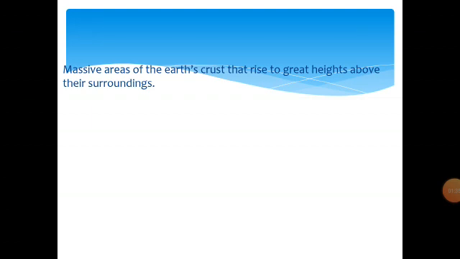Now, what are mountains? They are the massive areas of the earth's crust that rise to great heights above their surroundings. That means the surroundings and the mountains are not of equal heights. The mountains are the areas of the earth crust that rise to great heights.